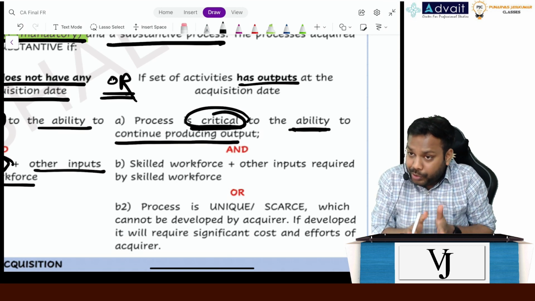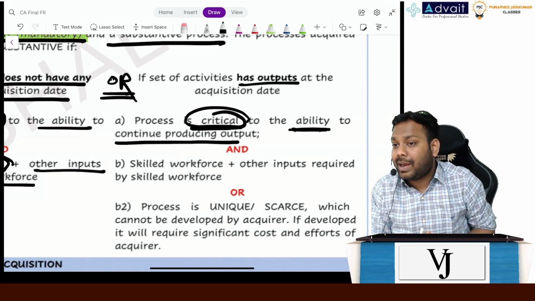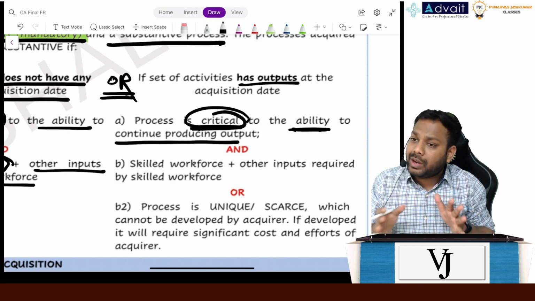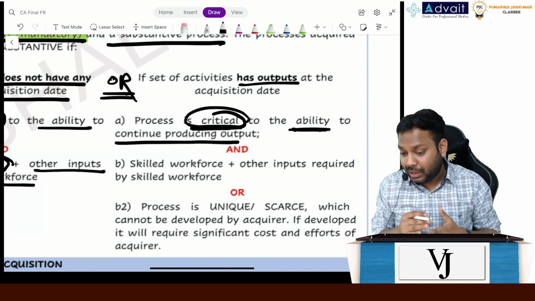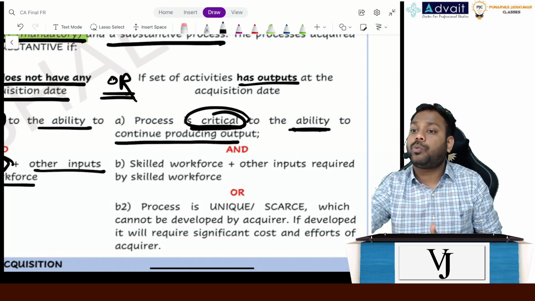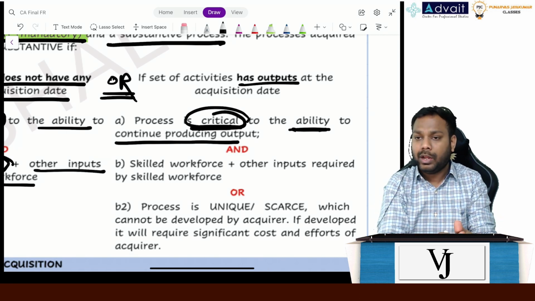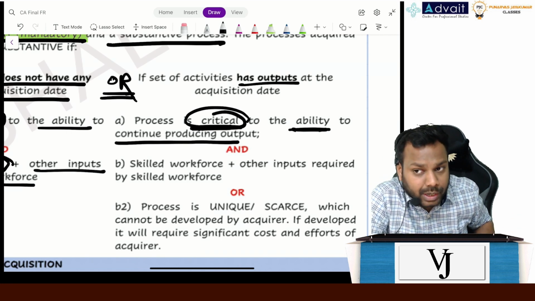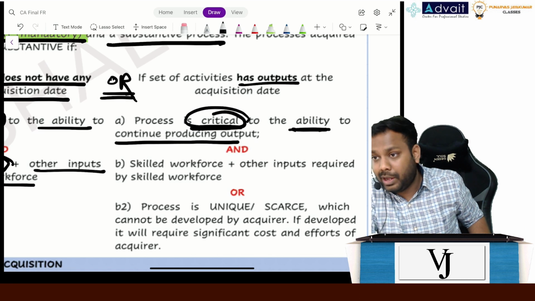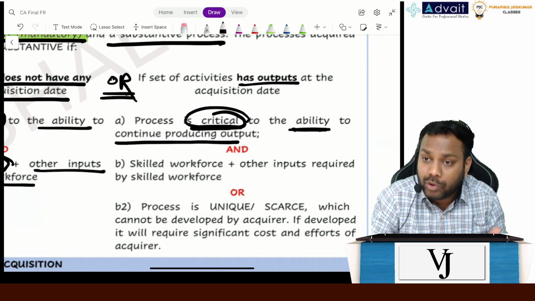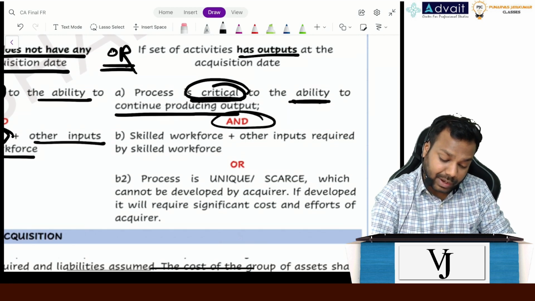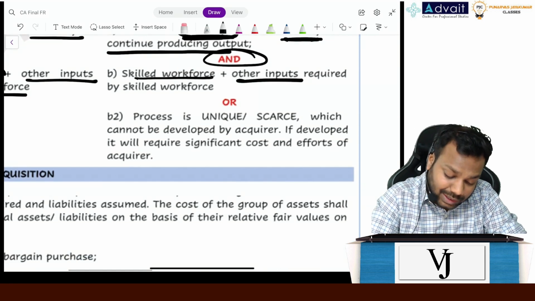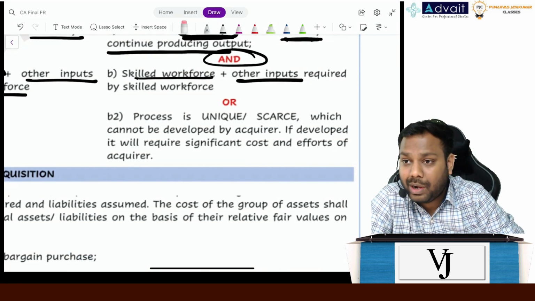There is an output today, but the process should be substantive and critical, meaning the process should have the ability to continue producing outputs. Even if I have the output today, I should see whether it has an ability to continue producing outputs in the future or not. If I have outputs today, fine, but in the future I might not have outputs, right? So there should be a capability to continue producing outputs, and there should be either a skilled workforce, or, understand, when the entity already has the output,